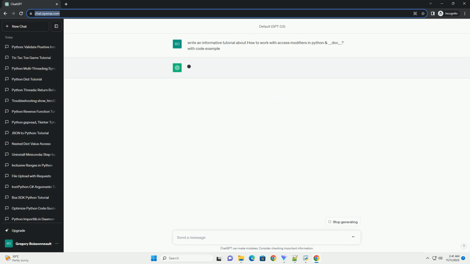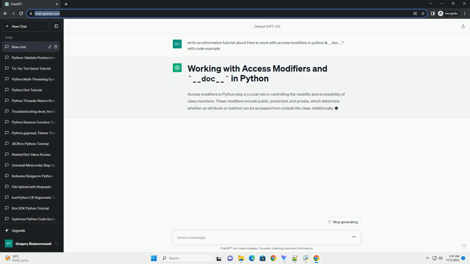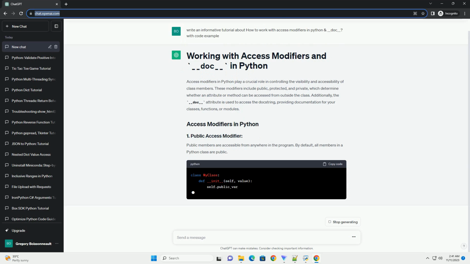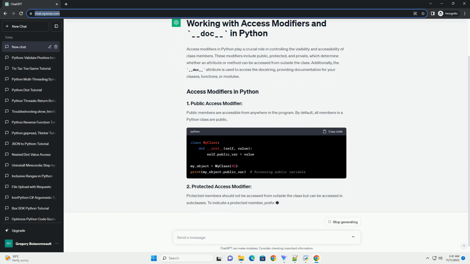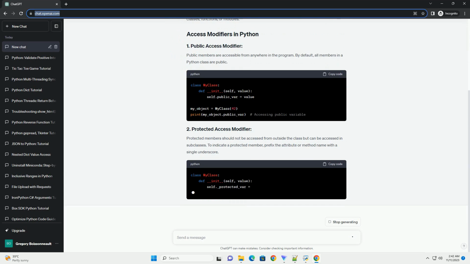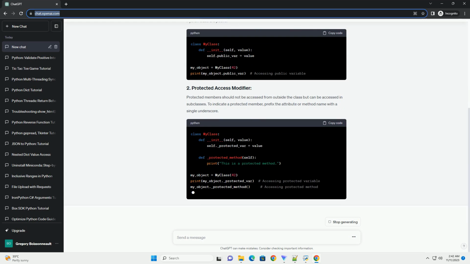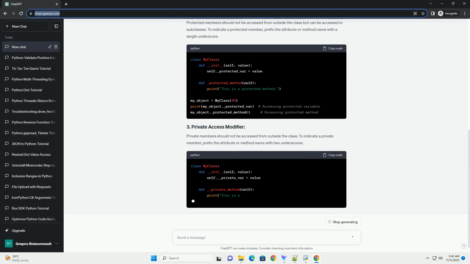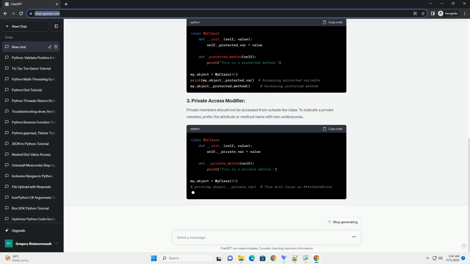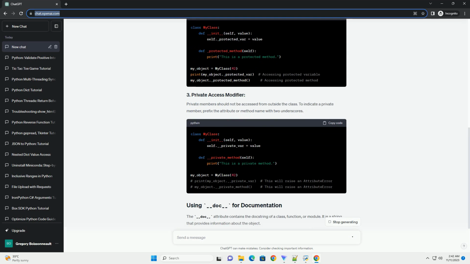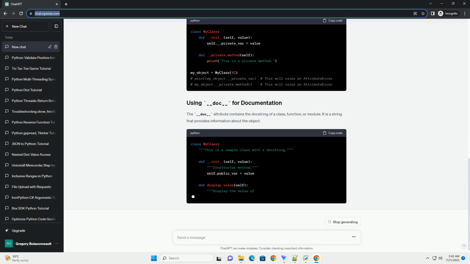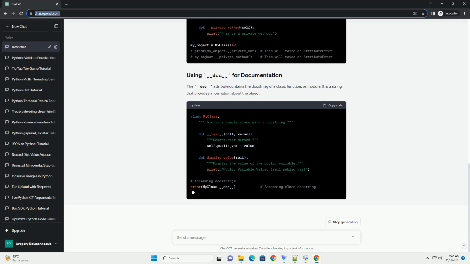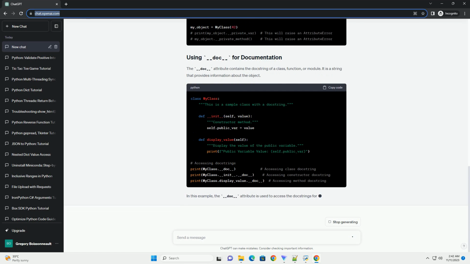Access modifiers in Python play a crucial role in controlling the visibility and accessibility of class members. These modifiers include public, protected, and private, which determine whether an attribute or method can be accessed from outside the class. Additionally, the __doc__ attribute is used to access the docstring, providing documentation for your classes, functions, or modules.